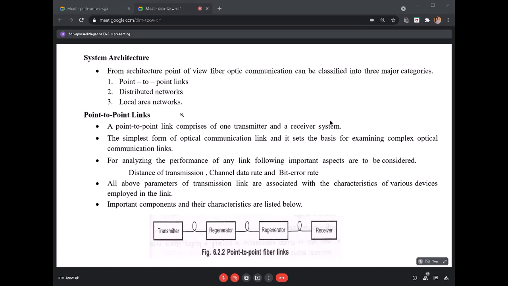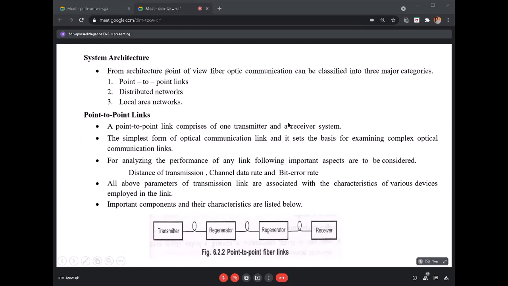So what is a point-to-point link? As you all know, it is the simplest form. Point-to-point, as the name itself says, is one source to one destination. That is, it will have one transmitter and one receiver. So this is the simplest form.